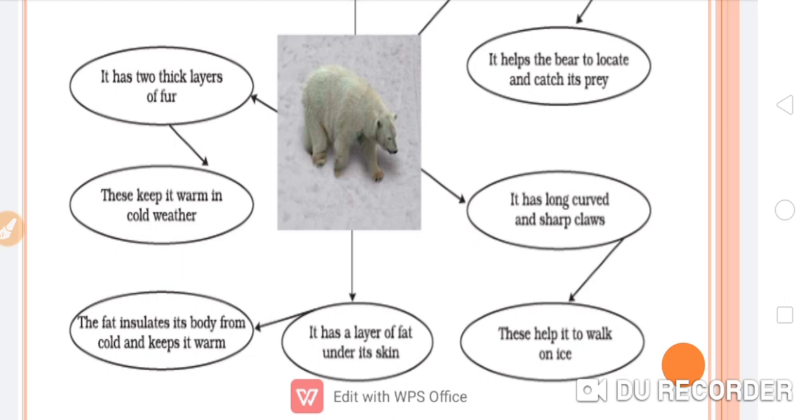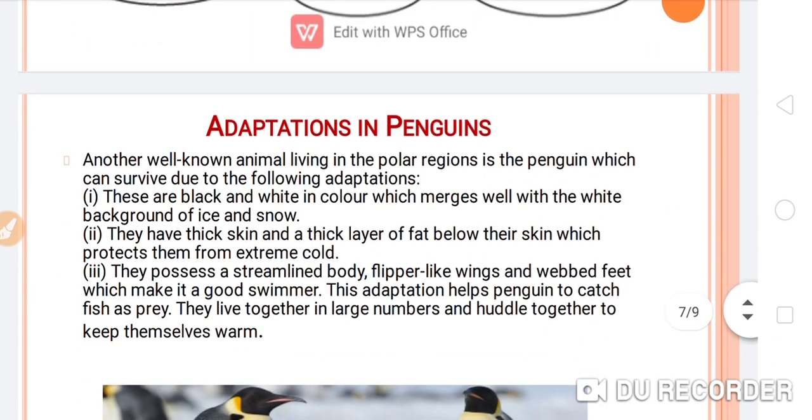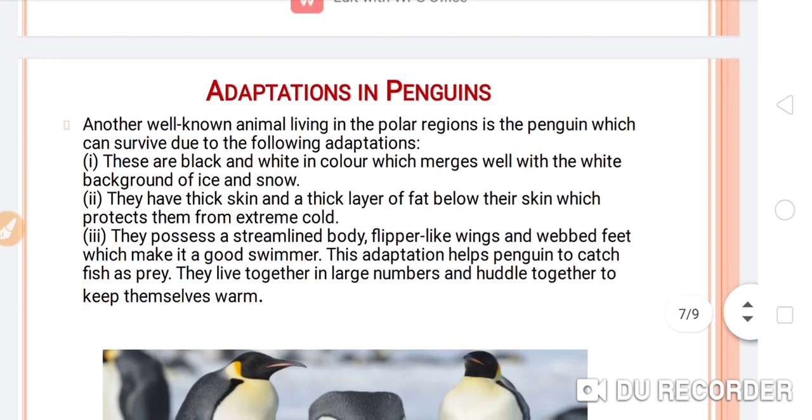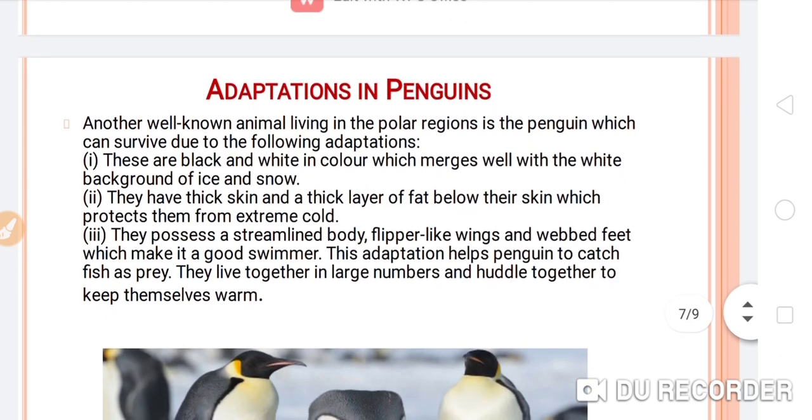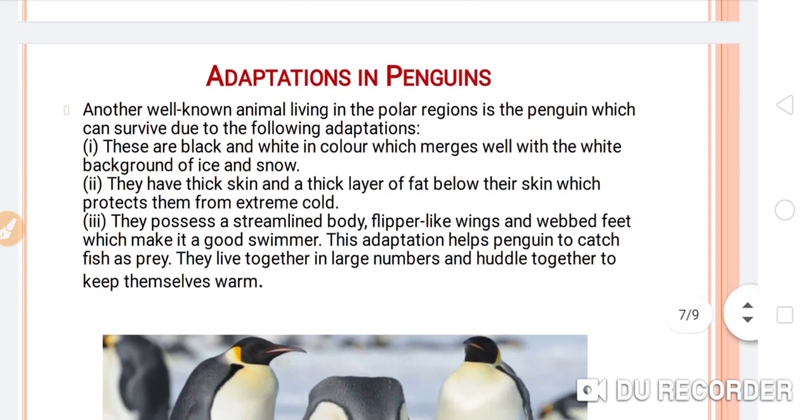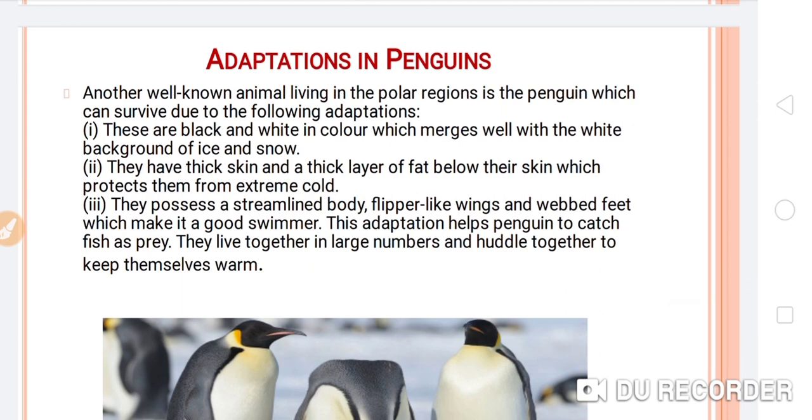Okay, now next, adaptation in penguins. This is another important animal which we find in the polar region, that is the penguin. Another well-known animal living in the polar region is the penguin, which can survive due to the following adaptations.